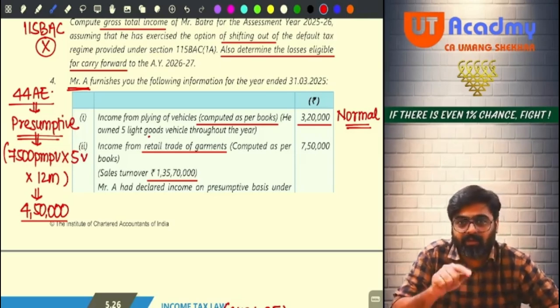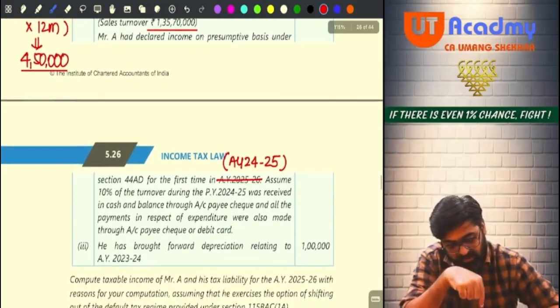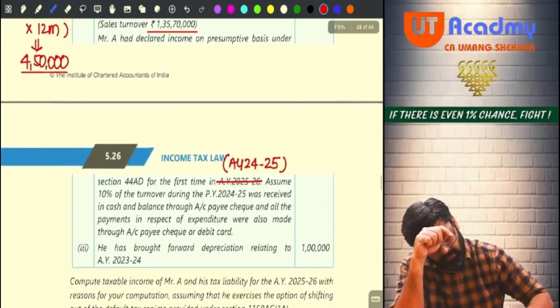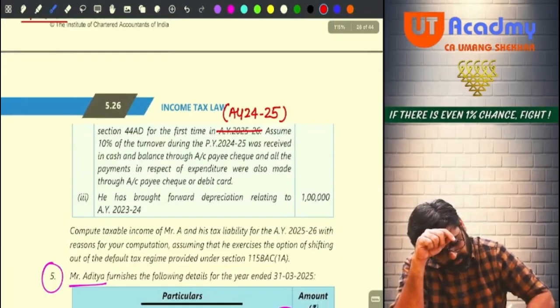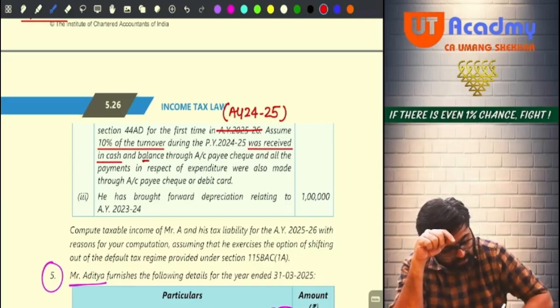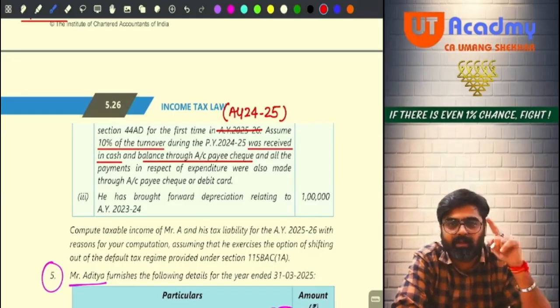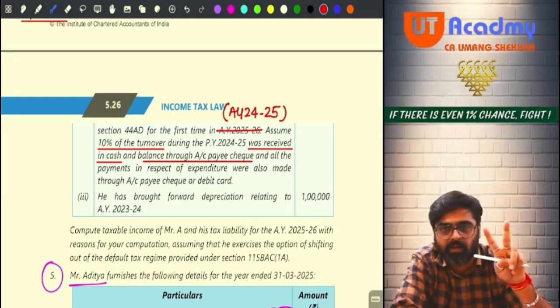Now if you see here, out of the 1 crore 35 lakh 70,000, he is receiving 10% of the turnover in cash and the balance through account payee cheque. So for him, definitely the limit of 3 crores is not applicable. Limit of 2 crores is only applicable.